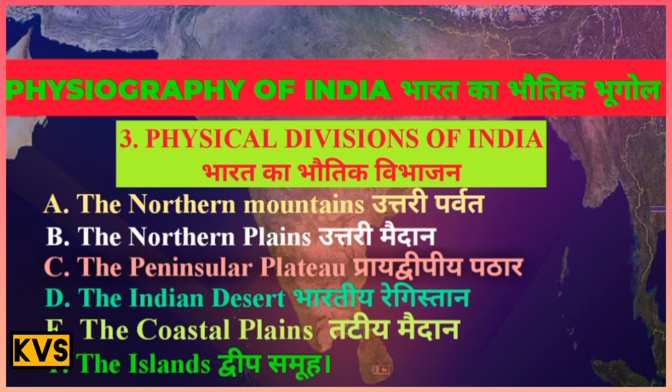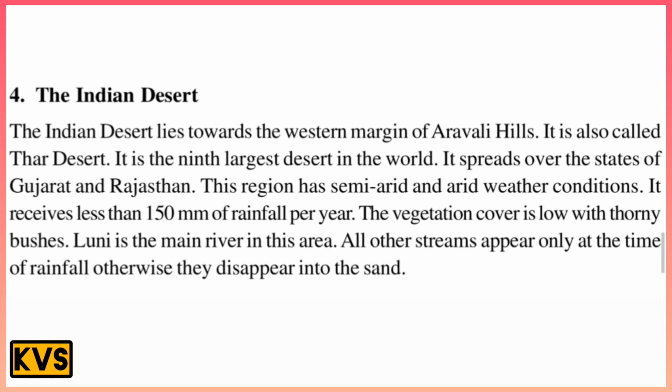And next, the Indian Desert. The Indian Desert lies along the western margin of the Aravalli Hills. It is also called the Thar Desert. It is the ninth largest desert in the world. This is an important question. It is spread over the states of Gujarat and Rajasthan, and this region has semi-arid and dry weather conditions. It receives less than 150 millimeters of rainfall per year, and the vegetation cover is low, with thorny bushes.